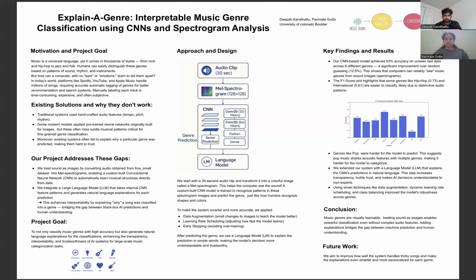Another key insight was that the natural language explanation generated by the LLM added a whole new layer of trust. Instead of just predicting rock, the system could explain that the dominant use of electric guitar and high energy beats suggests that the track is rock, helping users understand the model's reasoning without needing any technical background.